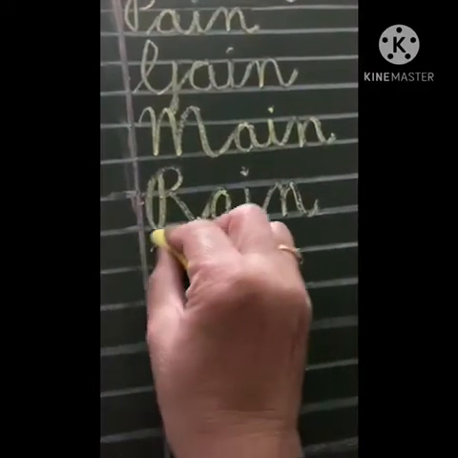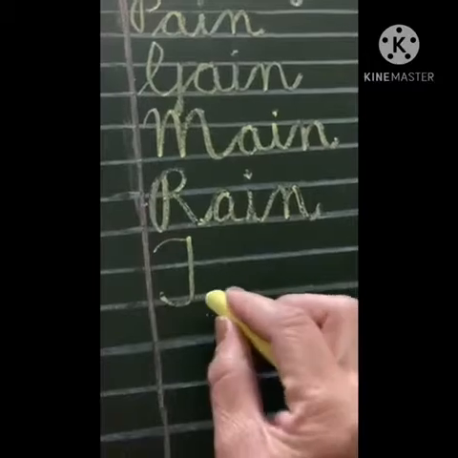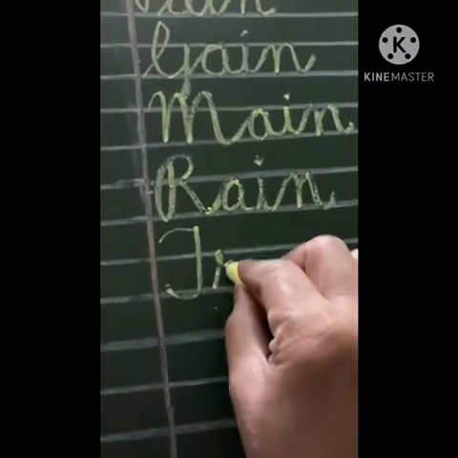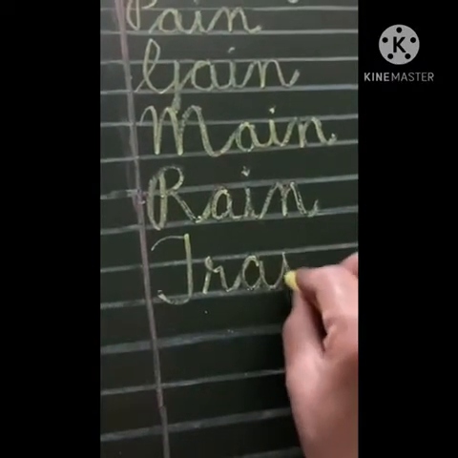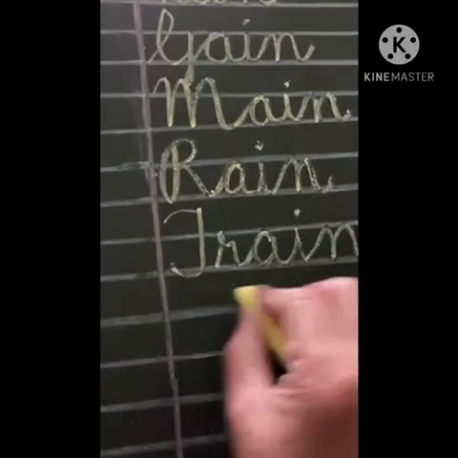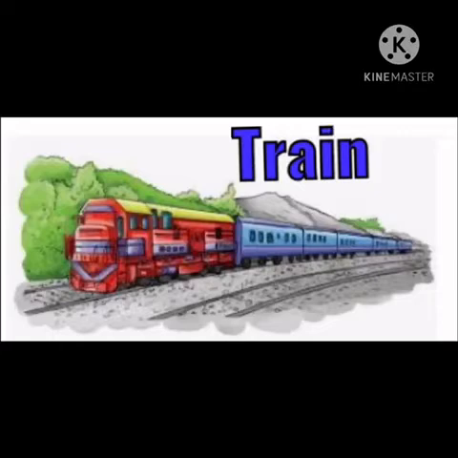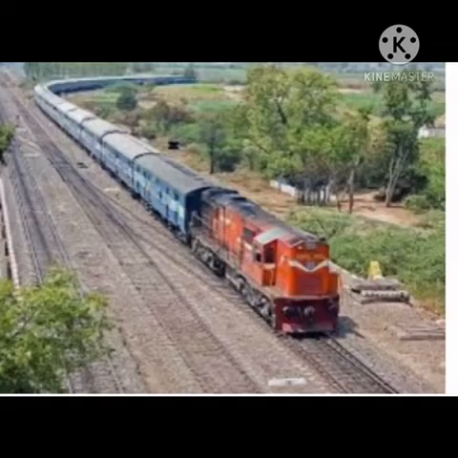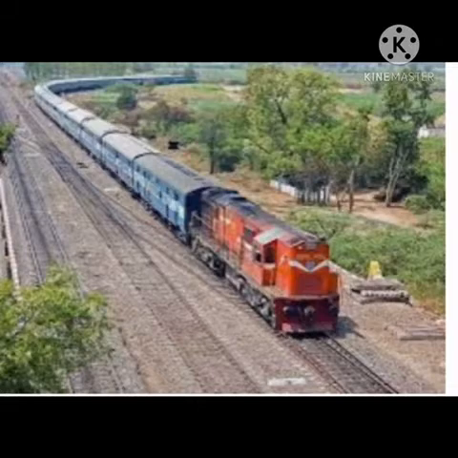It is rain. Adding T in the first place and R A I N as usual. Train. It is a mode of transport that carries many passengers at a time.